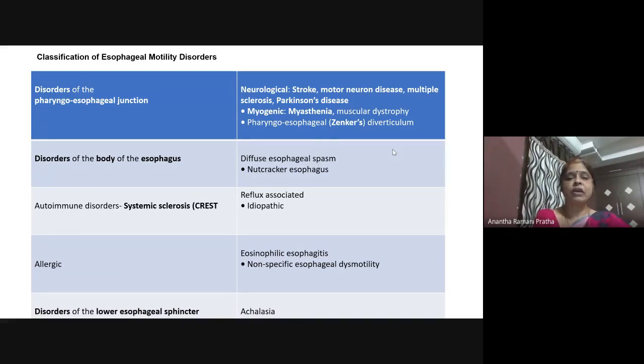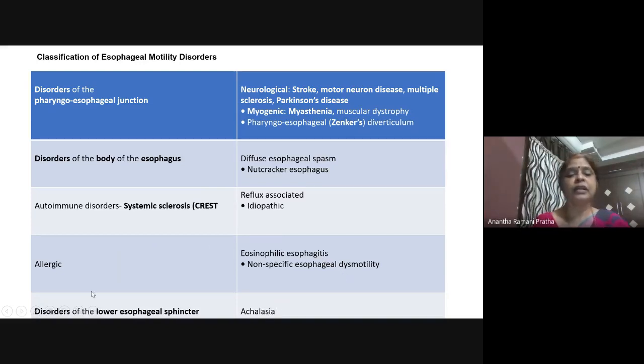Next, we also have autoimmune disorders like systemic sclerosis. Sometimes they are reflux associated, involving the lower esophagus. So systemic sclerosis, scleroderma, all these involve the lower esophagus. Next, allergic causes. This is non-specific esophageal dysmotility, so eosinophilic esophagitis.